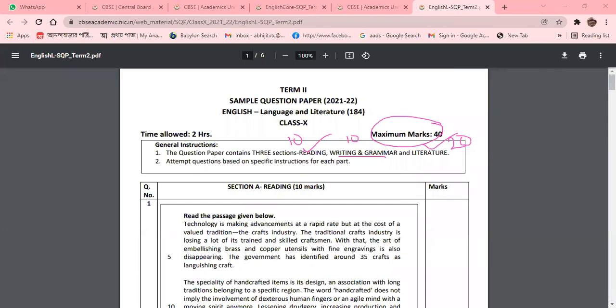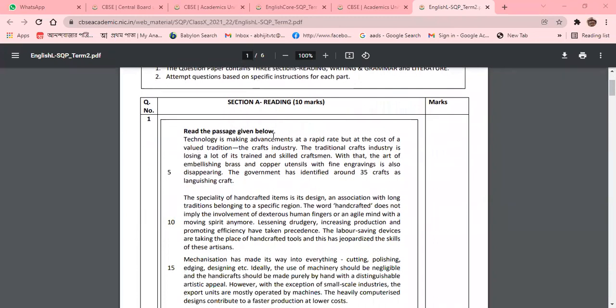Now we are discussing the reading part of the question paper. The first part will be the reading part. According to the sample question paper, 10 marks will be allotted to it. First of all, there will be a section of unseen passages. You can see the unseen passages.